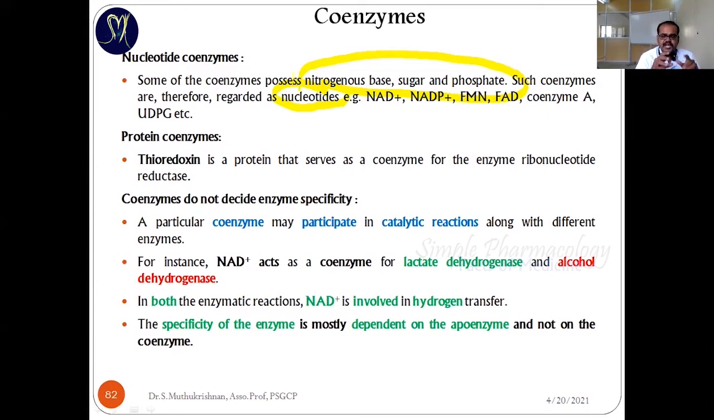Chromosomes are made up of DNA. DNA is made up of nucleotides. Nucleotides are nothing but various base pairs. So the nitrogenous compounds are nucleotides. For example, NAD plus, NADP, and FAD are coenzymes.